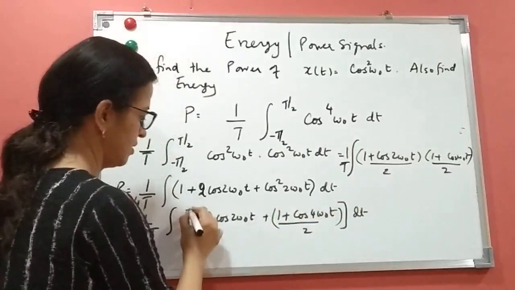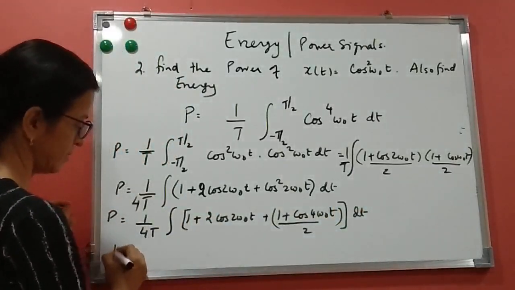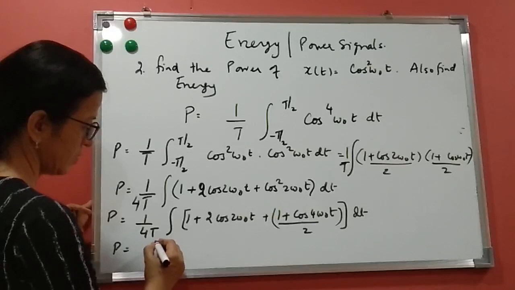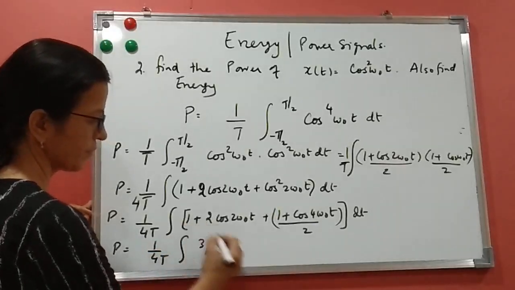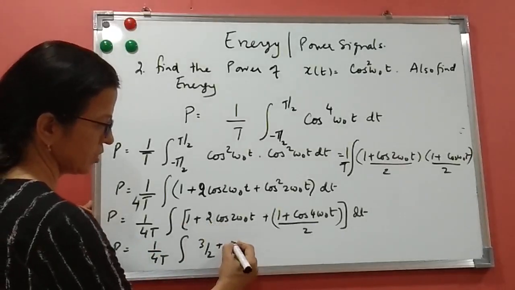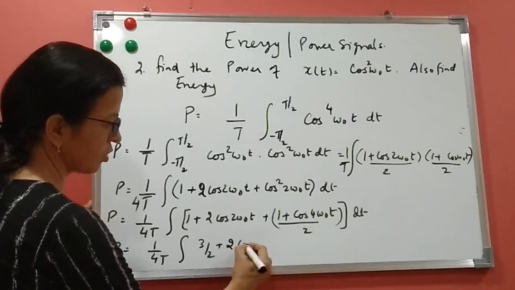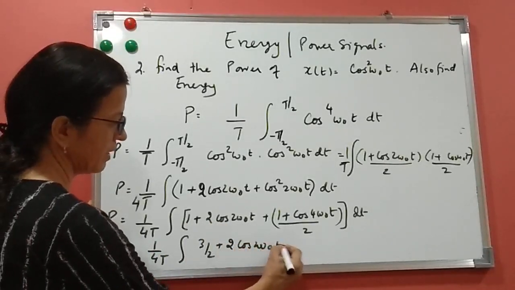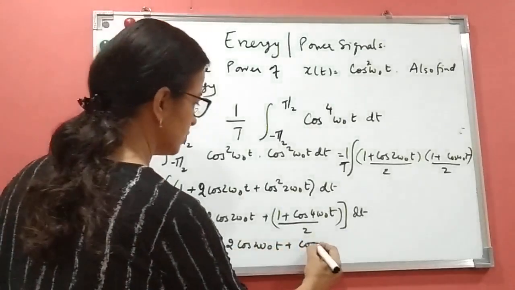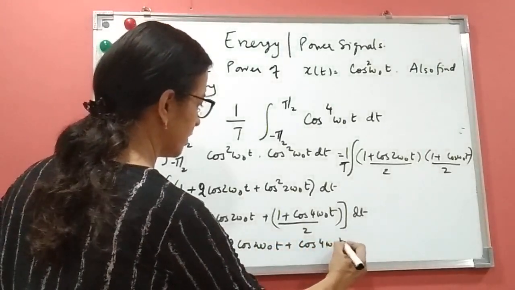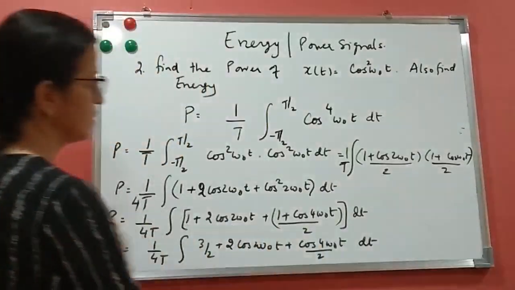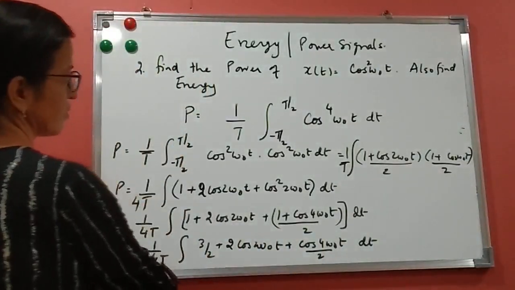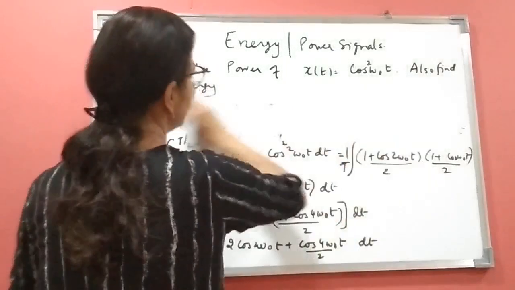This whole can be written as power equals 1 by 4t. Solve it, you will get 3 by 2 plus 2 cos 2 omega naught t plus cos of 4 omega naught t upon 2, dt. Okay, so let us rub this and solve. So we are solving for power.